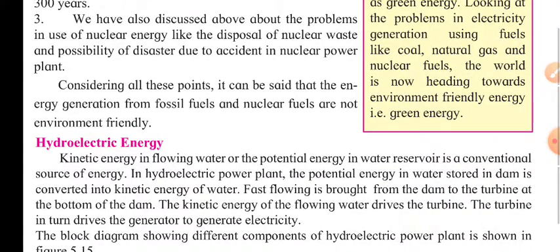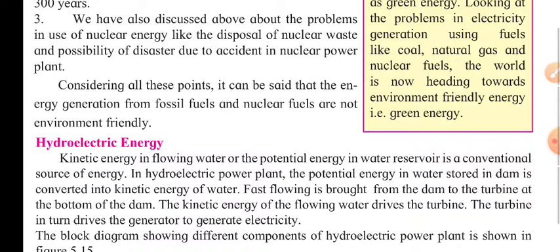Next, we have also discussed the problems in the use of nuclear energy. There is the disposal of nuclear waste and the possibility of a disaster due to an accident in nuclear power plants. Considering all these points, it can be said that energy generation from fossil fuels and nuclear fuels is not environment friendly.